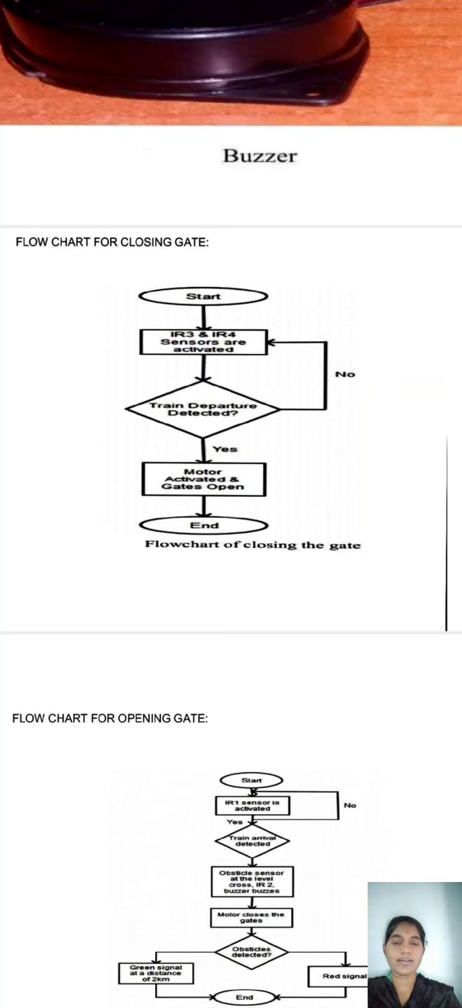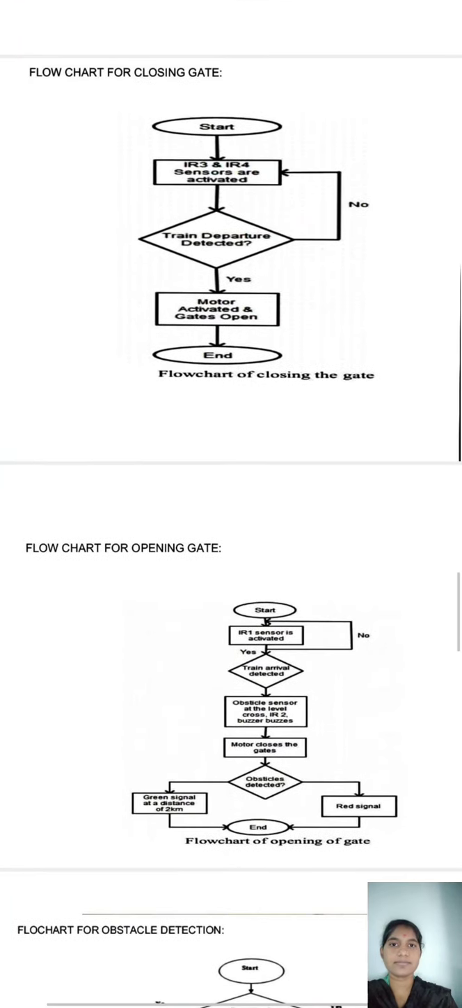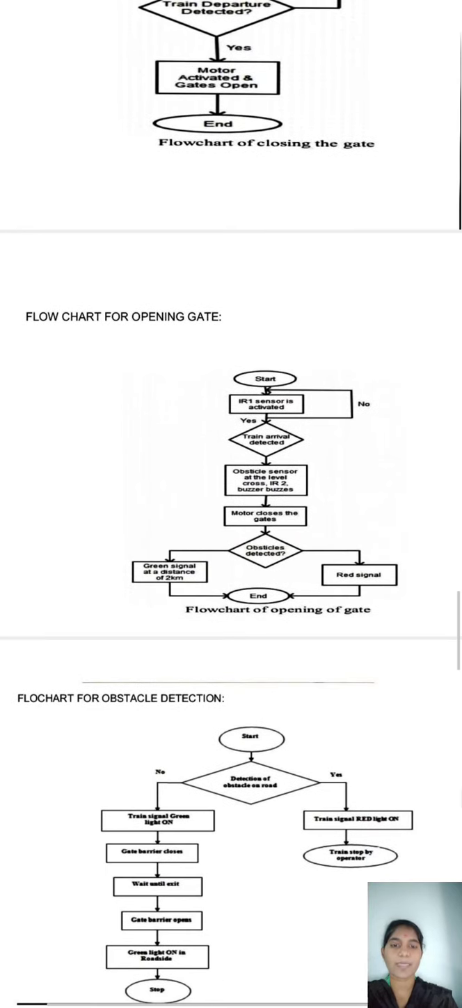IR3 and sensors are activated. Train departure is detected. If the train departure is detected, motor activated and gates open. If no train departure is detected, then gates are closed. Opening gate.